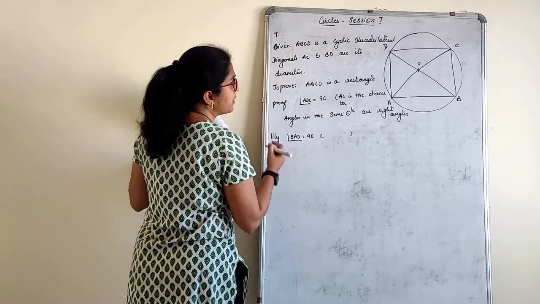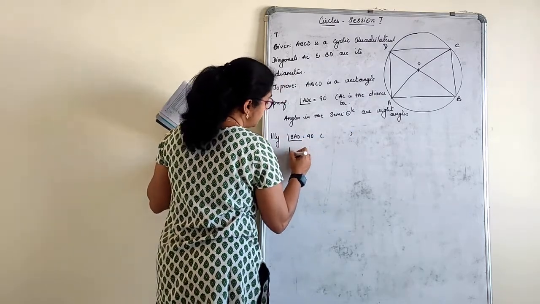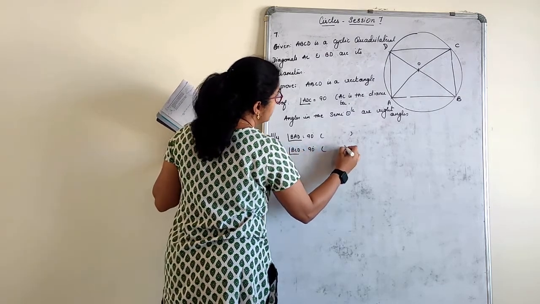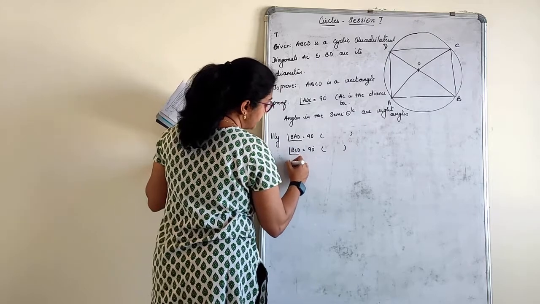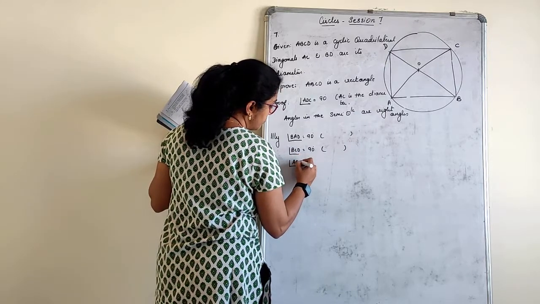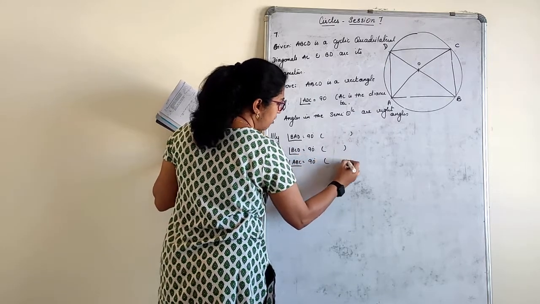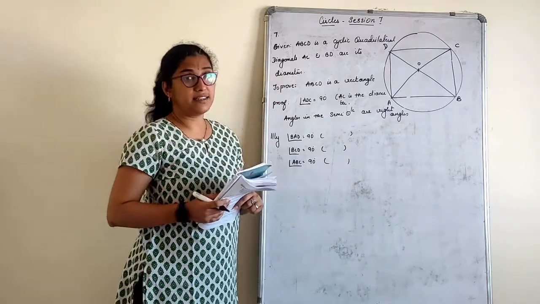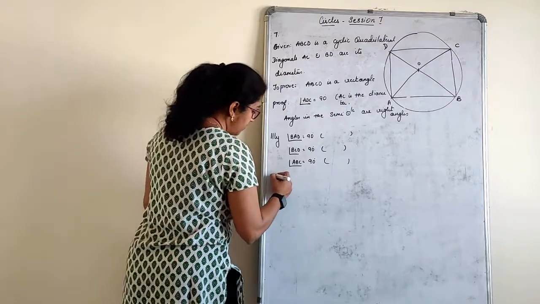Same reason you will write. Then angle BCD is equal to 90 degrees. Same reason you write. Angle ABC is equal to 90 degrees. For all, the same reason, whichever is a diameter, please mention and write angles in the semicircle are right angles.